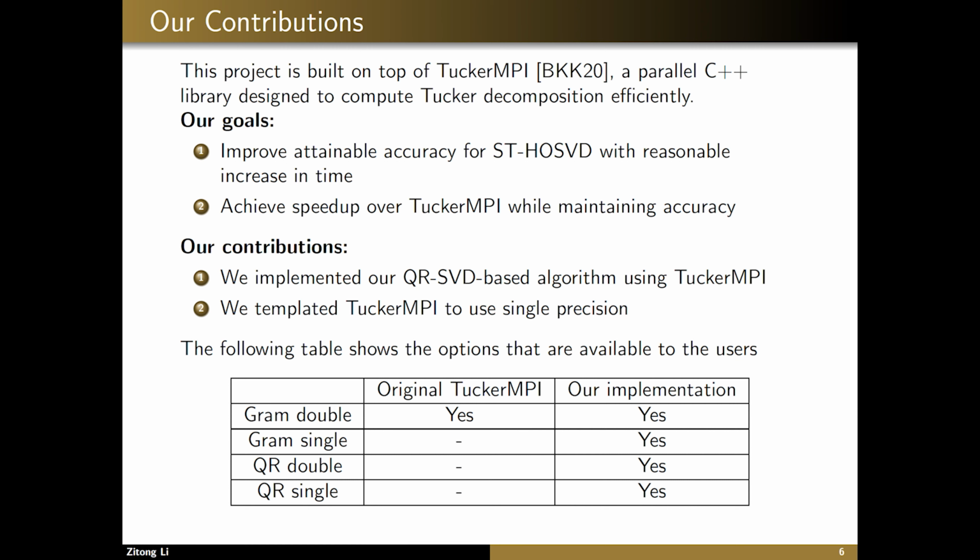The original Tucker MPI implements the STHOSVD algorithm with the double precision gram SVD. We implemented the QR SVD in parallel and templated both QR and gram approaches so that all four variations that we have shown in the numerical experiments earlier become available options. The idea is that with QR SVD in double, we can compute more accurate results. With QR SVD in single, we can achieve speed up. Hopefully you will see at the end that this way the double precision gram, which is implemented in the original Tucker MPI, can be replaced in almost every scenario.